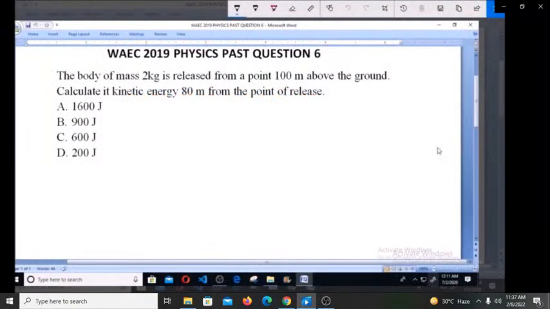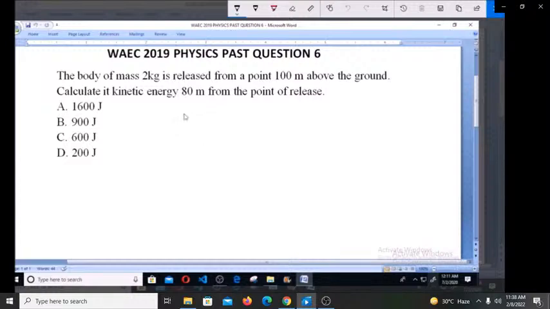Hello and welcome. Let's look at this WAEC 2019 Physics Past Question number 6. A body of mass 2 kg is released from a point 100 meters above the ground. Calculate its kinetic energy 80 meters from the point of release. A. 1600 joules. B. 900 joules. C. 600 joules. D. 200 joules.